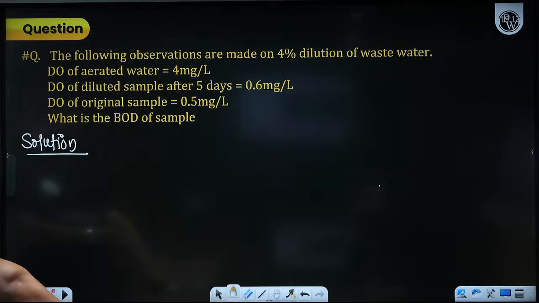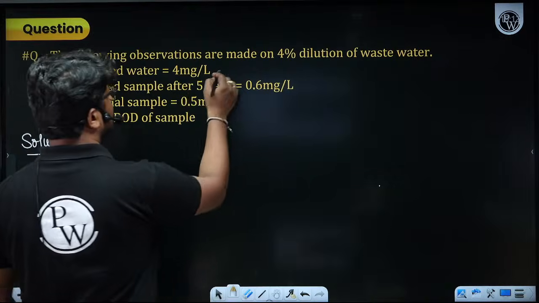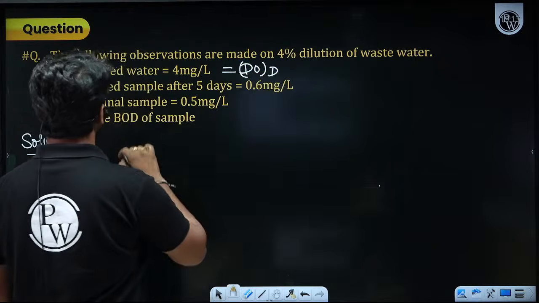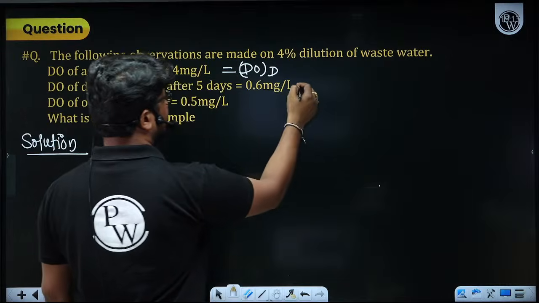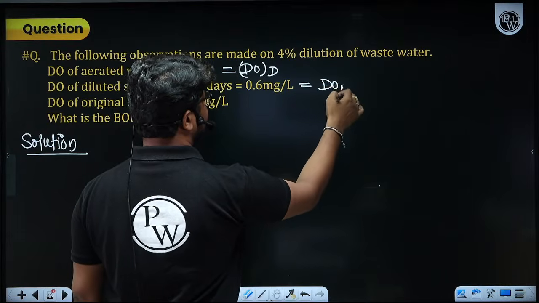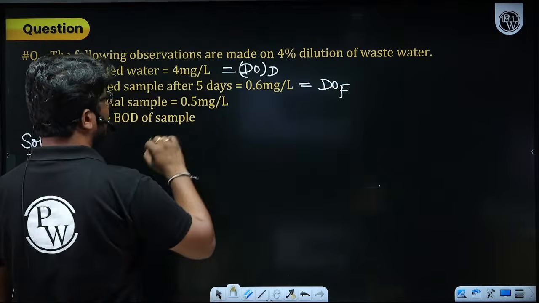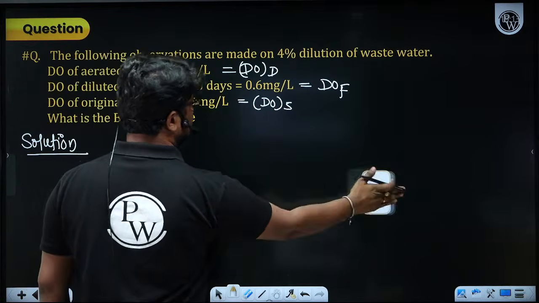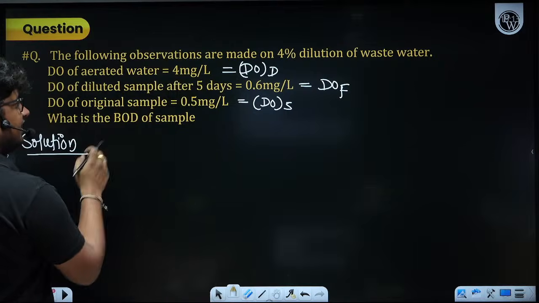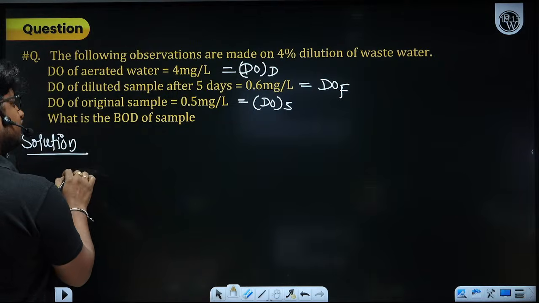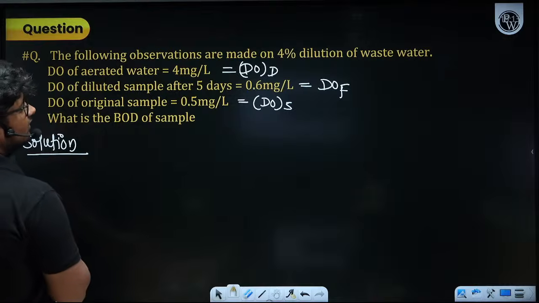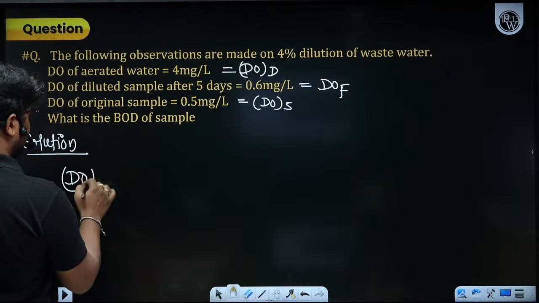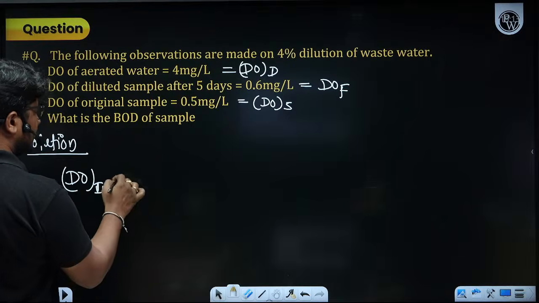Now in this question, they have given you the DO of aerated water, that means DOD. The DO of the diluted sample after 5 days, that means DO final. And the DO of the original sample, that means DOS. To find the BOD of the sample, the first thing you need is DO mix, which you also call DO initial.